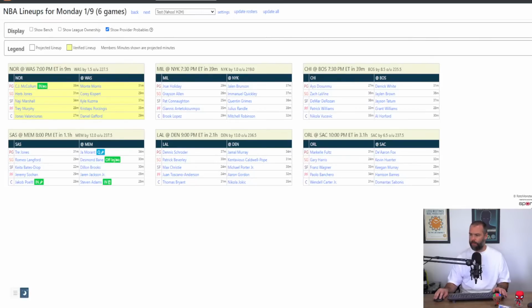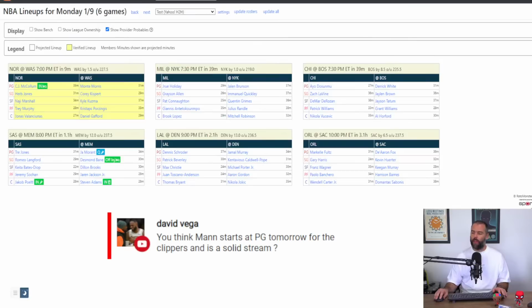Do I think Mann starts at point guard tomorrow? Yes. Everything that Ty Lue said would suggest that he is going to start. Is Derrick White a hold for now? Yeah. Marcus Smart is out. The Celtics have 3 games in 4 nights. He absolutely is.